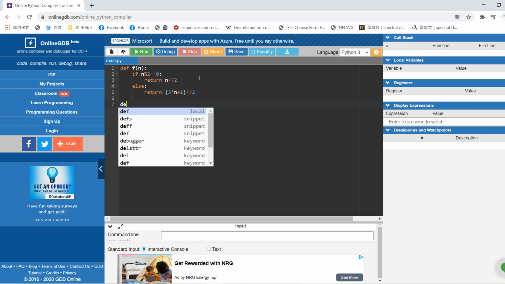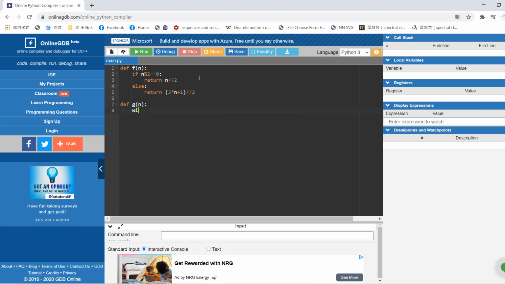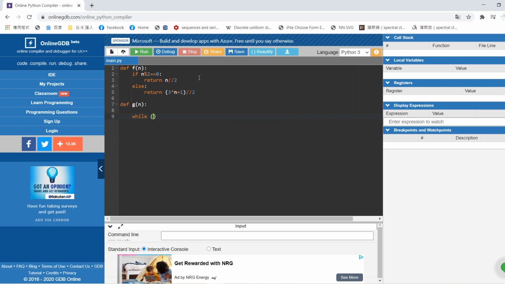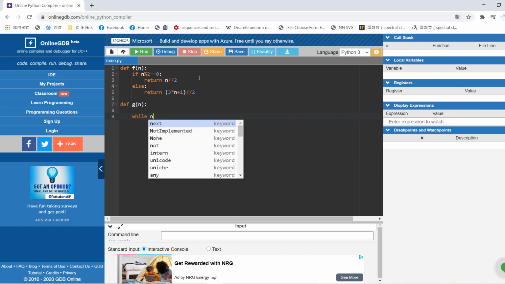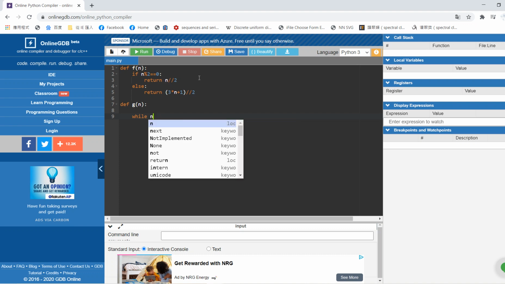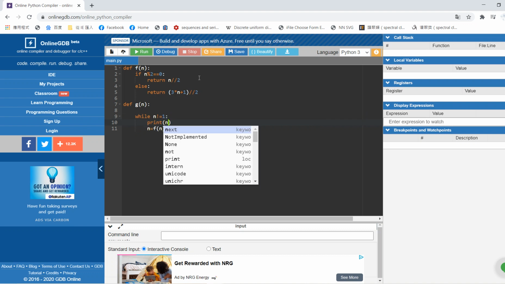Okay, and we want to come up with another function. Basically, just keep applying this function until it reaches 1. So while n is not 1, we let n be f of n, and we print this n.